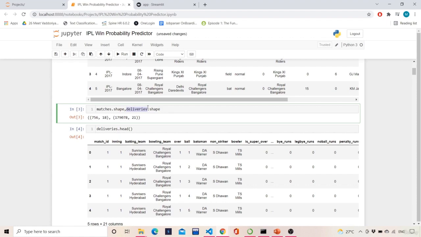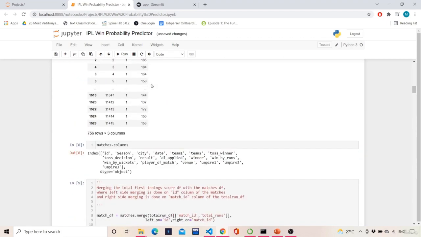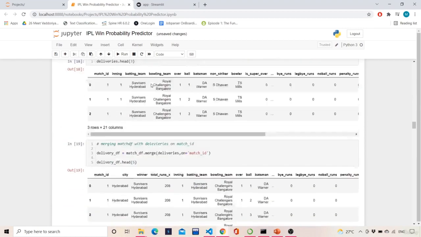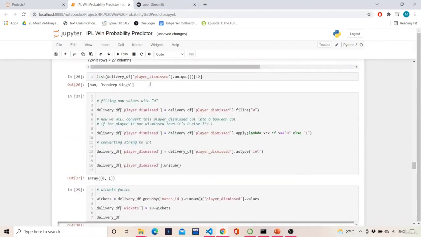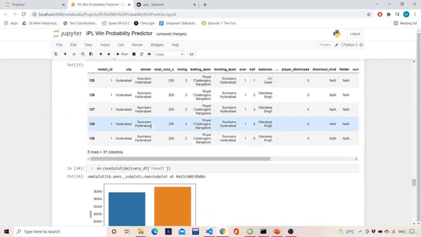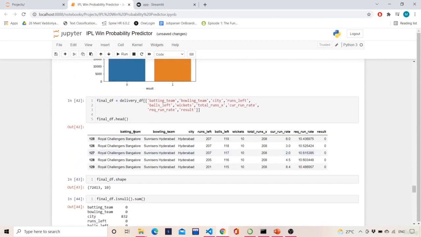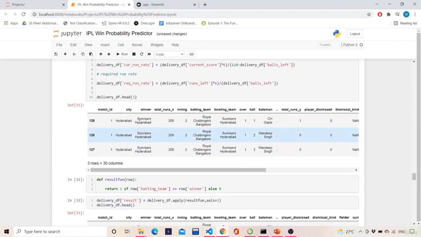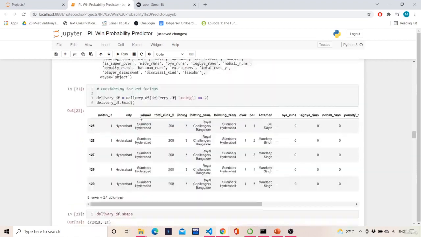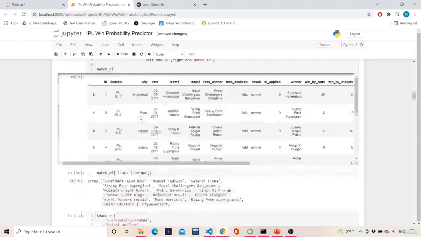So what features will we be aiming for? First, let me show you those features. The features which we will be aiming for are the batting team, the bowling team, the city or the venue where the match is being played, the number of runs which are left, the number of balls which are left, wickets, total runs, current run rate, required run rate, and result. So these are the fields which we will be looking for, right?